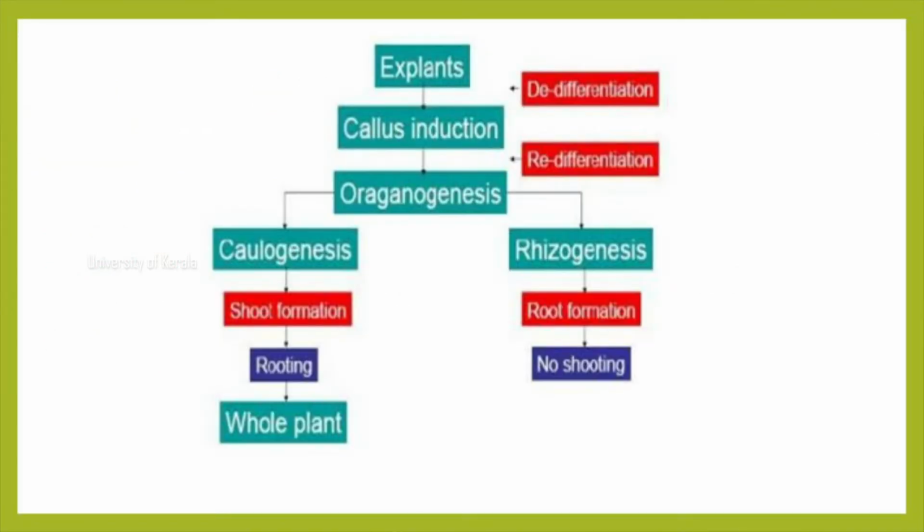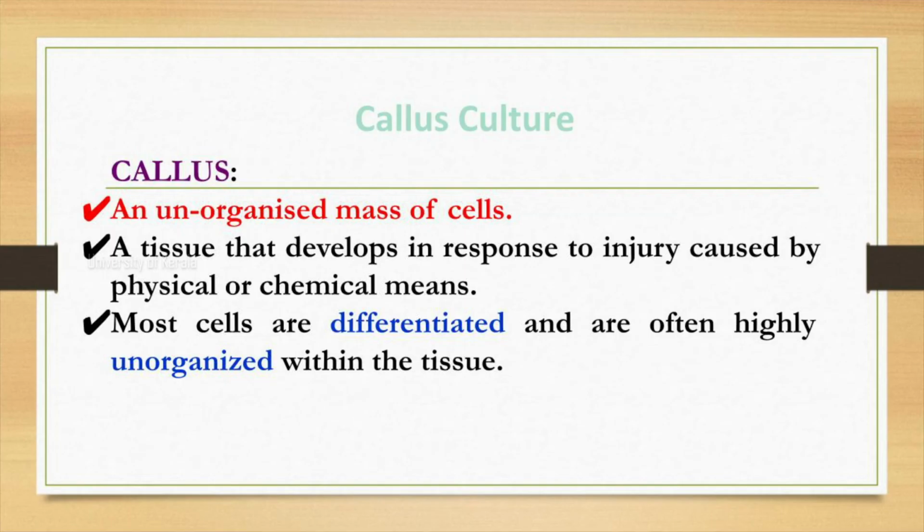And in indirect organogenesis, callus formation is an essential step, and the culture of callus is called callus culture. Callus is defined as an unorganized mass of tissue which is produced in response to injury or by chemical or physical means. Most of the cells in the callus are differentiated, and they are unorganized also.